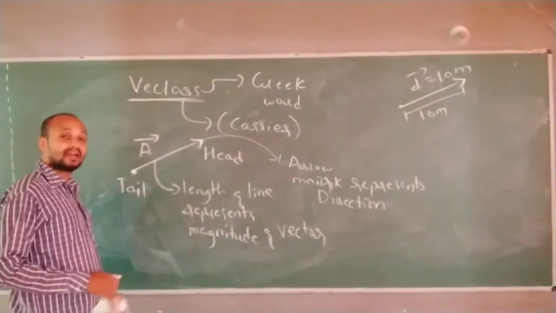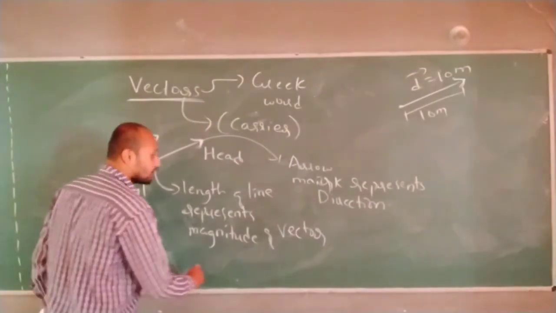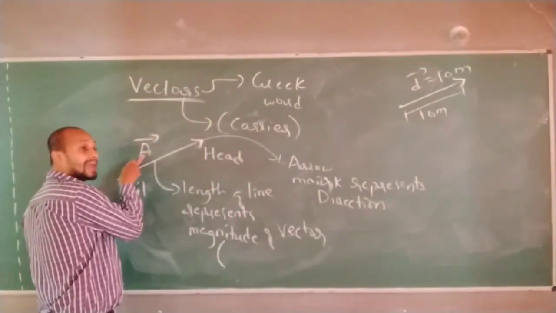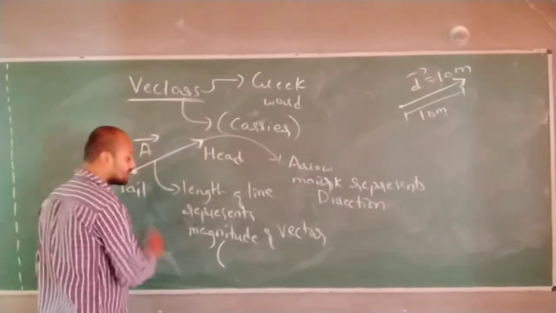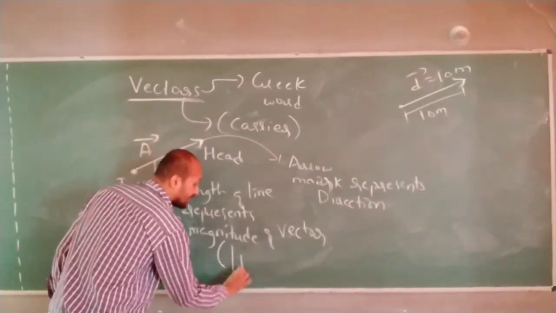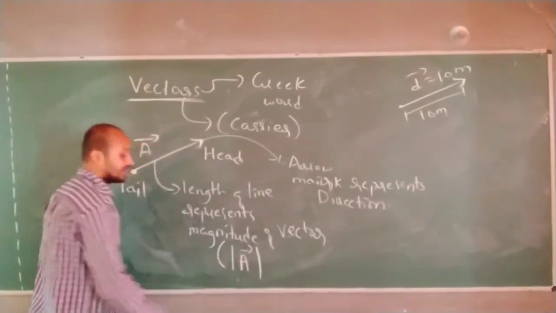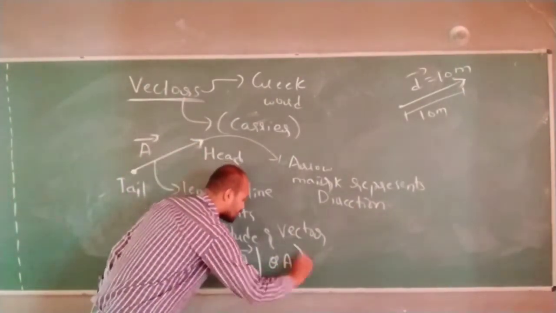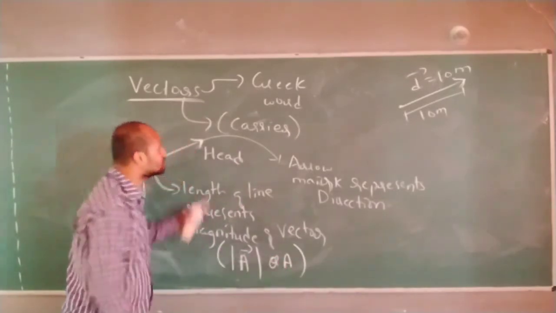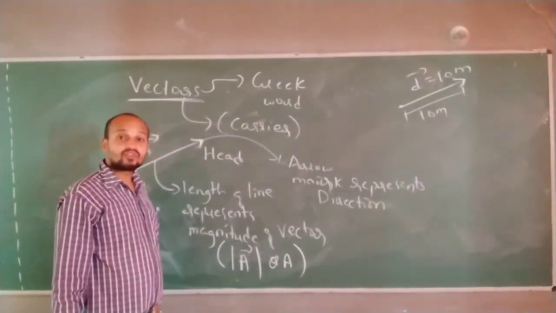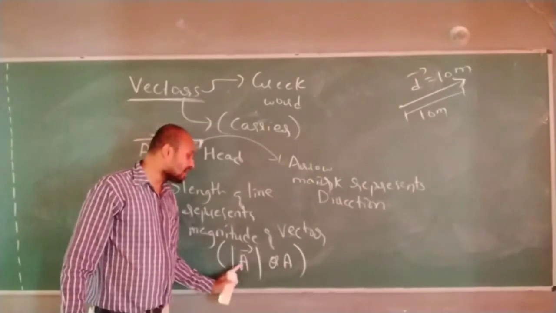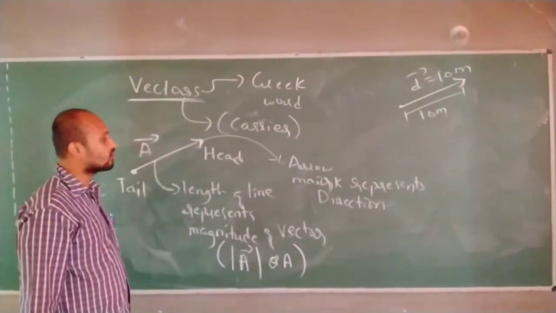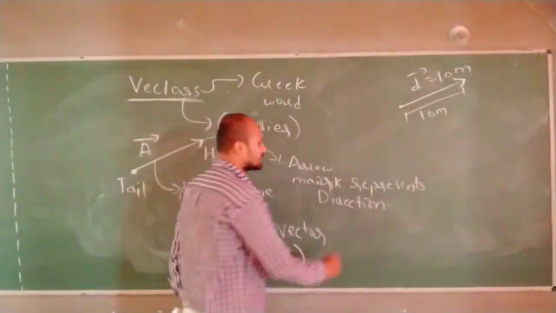And how is it being denoted? Magnitude of a vector is being denoted. If I denote A as a vector, the magnitude of the vector I will give the symbol mod of vector A. This means, or just if I write A, both are telling the magnitude of the vector. If I just write A or put an arrow mark on A and write mod, this is the symbol for magnitude of the vector. What is the symbol for direction?